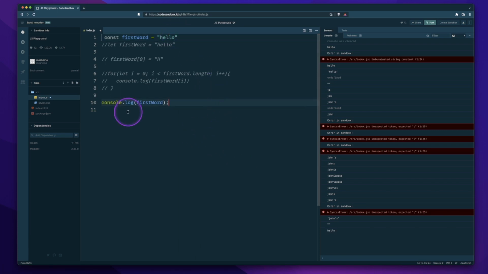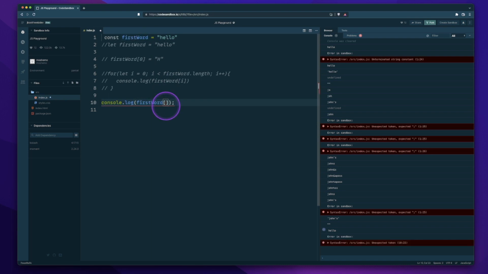So what does it mean when I say that a string is iterable? What that means is we can actually iterate through each of the indexes. So like an array, when we go into arrays, each one of these letters has an index in this string.